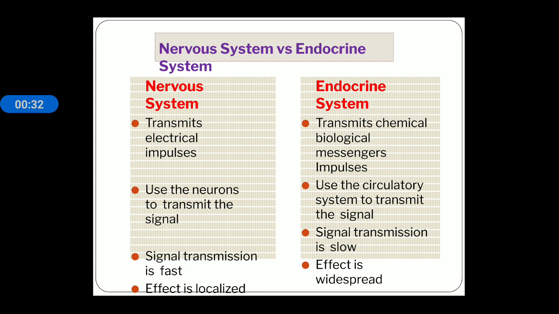Now, what is the difference between nervous system and endocrine system? Nervous system transmit the message or electrical impulse, but endocrine system release some chemical or biological messenger in the form of hormones. Nervous system require neuron, endocrine system requires circulatory system. In nervous system, signal transmission is fast, but in endocrine system or hormonal system, signal transmission is slow. Its effect is localized in nervous system. In endocrine system, its effect is widespread.